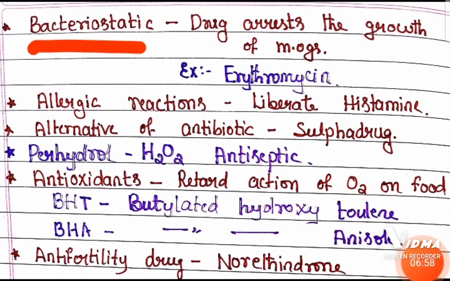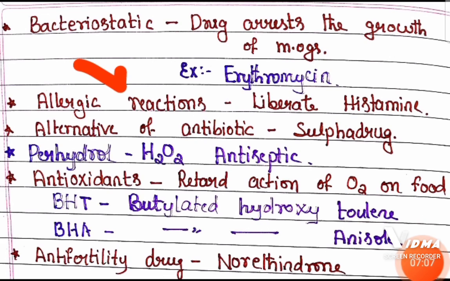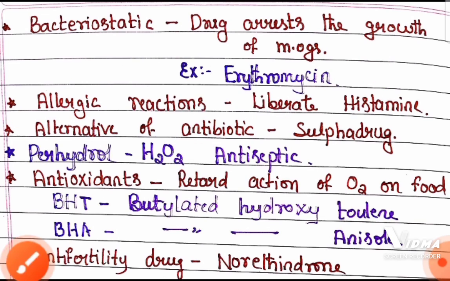Then bacteriostatic means the drug that arrests or reduces the growth of microorganisms. Example, erythromycin. And during allergic reaction in our body, mast cells are going to release histamine. And alternative to antibiotics, sulfa drugs. Perhydrol means hydrogen peroxide, which is used as an antiseptic. Antioxidants are going to retard oxidation in the food, so antioxidants also can be used as a food preservative. Example, BHT, BHA. Butylated hydroxytoluene and butylated hydroxyanisole are the good antioxidants. And anti-fertility drugs include norethindrone.